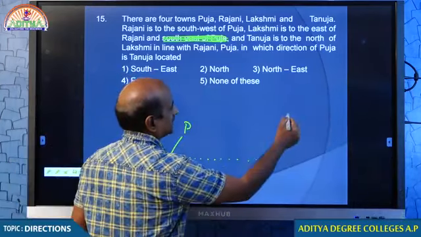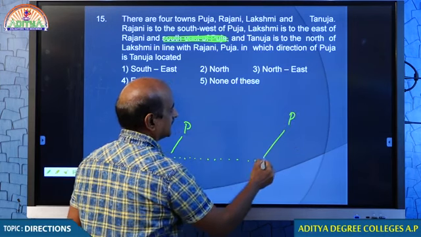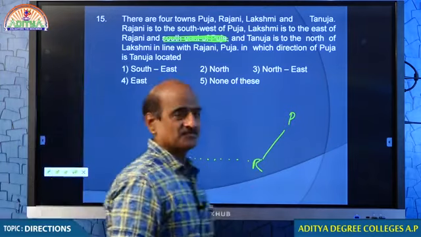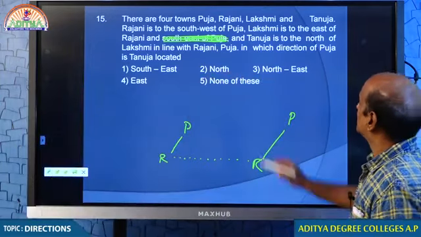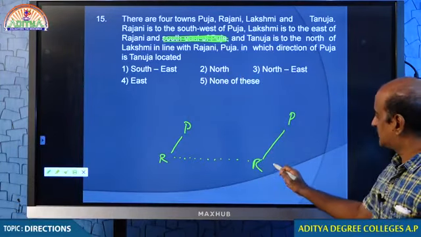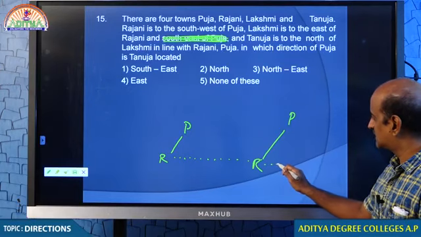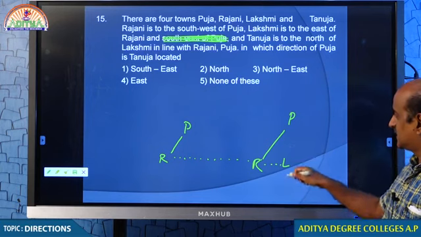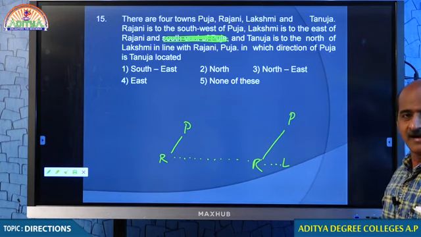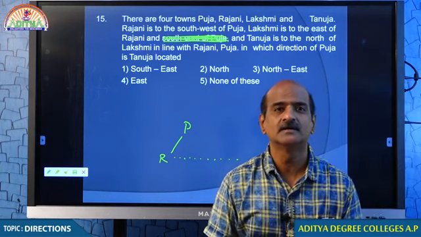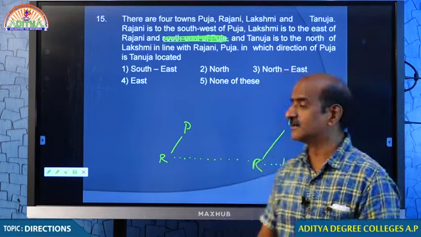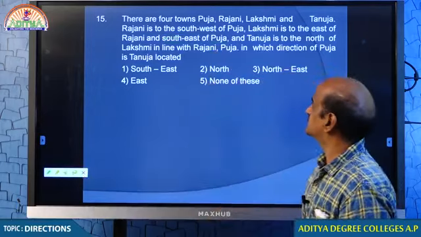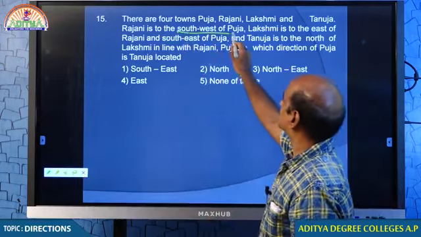You tell me. Rajani is southwest of Pooja. Second point, Lakshmi is east of Rajani. Should I take Lakshmi over here? Should I take it parallel to P? It is not clear. It will be clear if this point is given. What is that point? Check. What is that point? Southwest of Pooja.